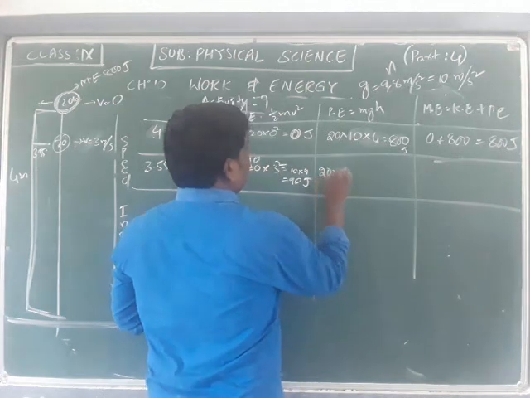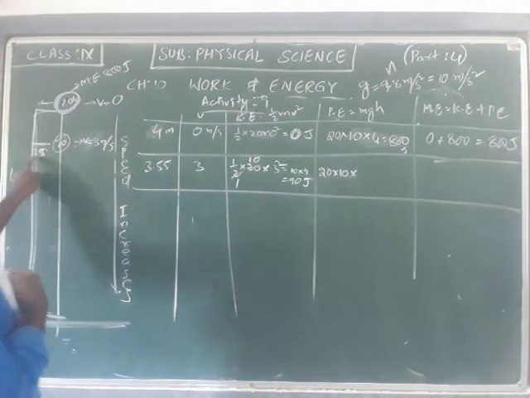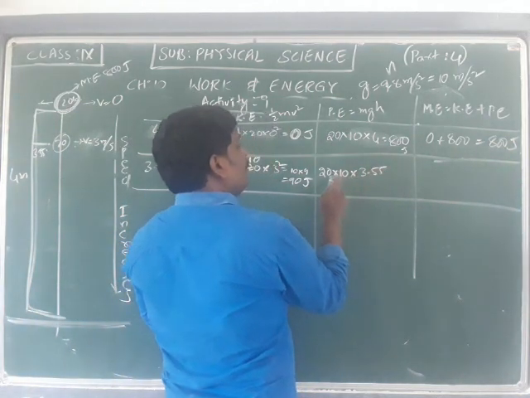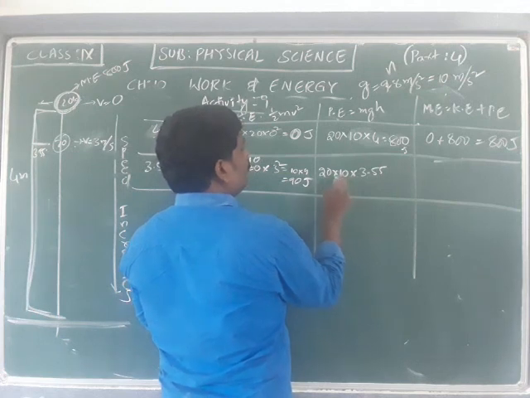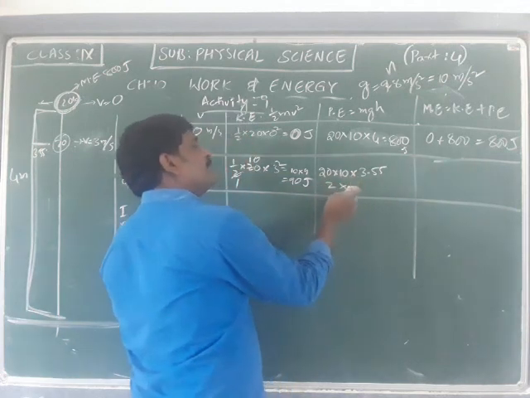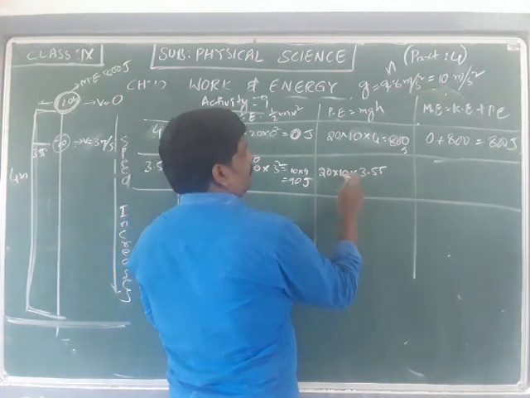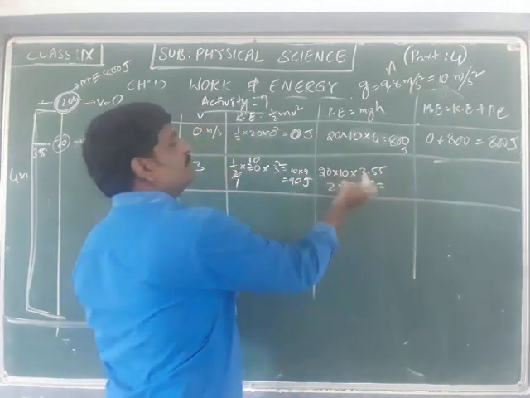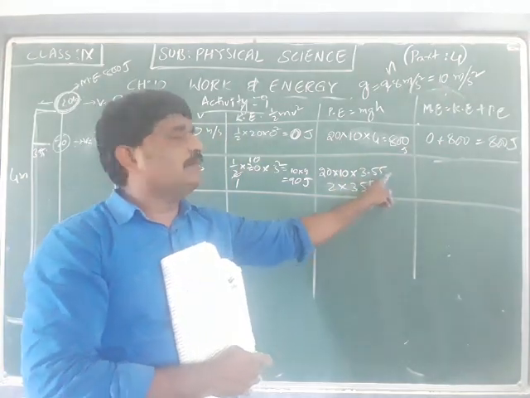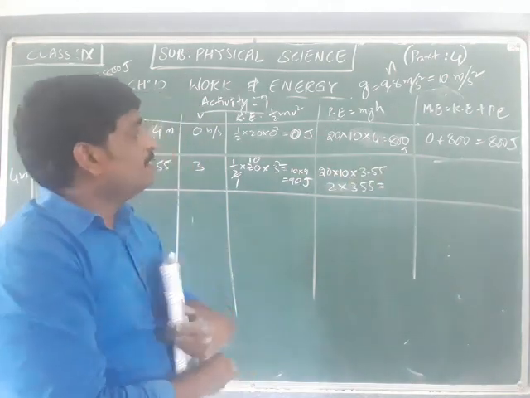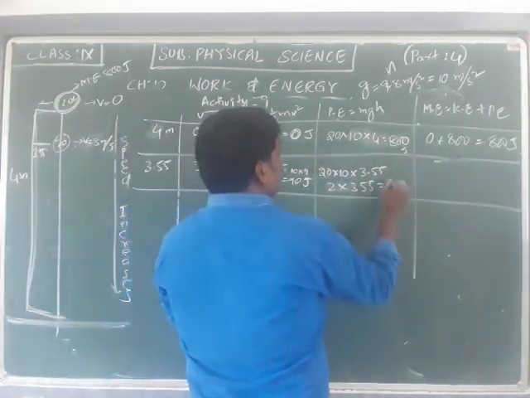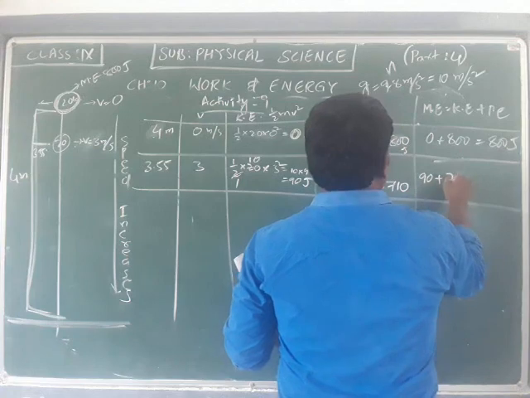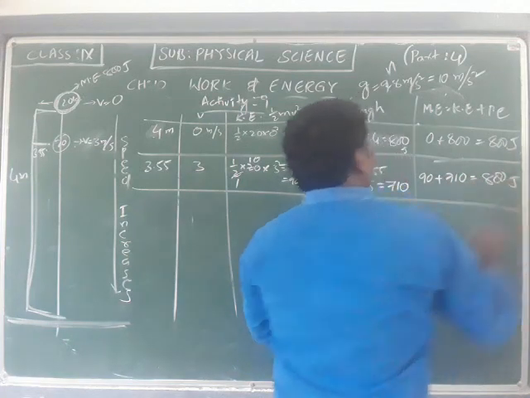Potential energy is 20 into 10 into the height h, which is 3.55. If you multiply this, 2 into 355, as I am shifting the decimal point 2 steps ahead because there are 2 zeros, that becomes 710. So 90 joules plus 710 will be 800 joules.